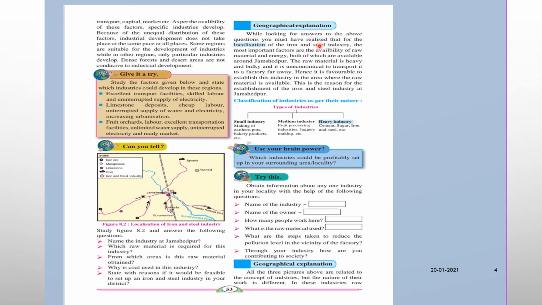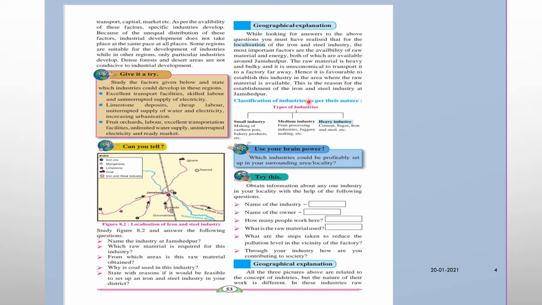Next, geographical explanation. Let's see it. While looking for answers to the above questions, you must have realized that for the location of the iron and steel industry, the most important factors are the availability of raw material and energy, both of which are available around Jamshedpur. The raw material is heavy and bulky, and it is uneconomical to transport it to a factory far away. Hence, it is favorable to establish this industry in the area where the raw material is available. This is the reason for the establishment of the iron and steel industry at Jamshedpur.